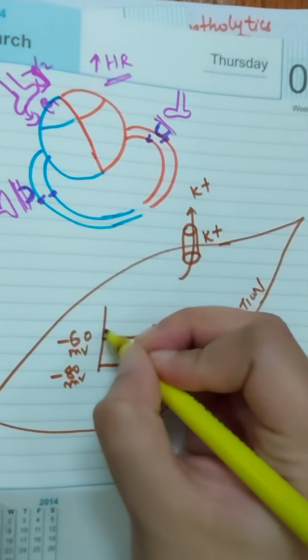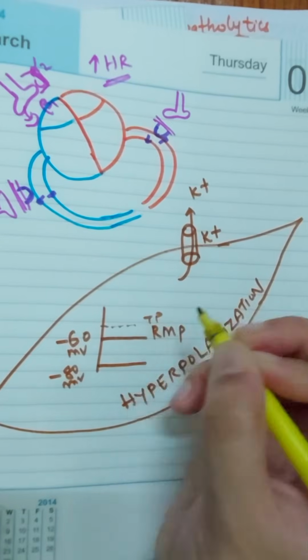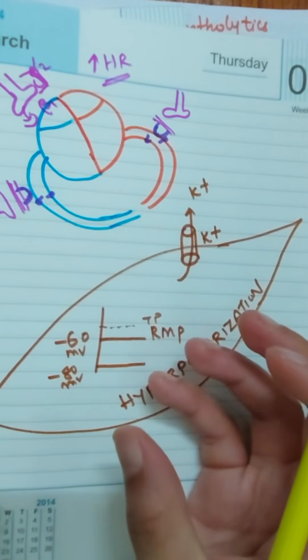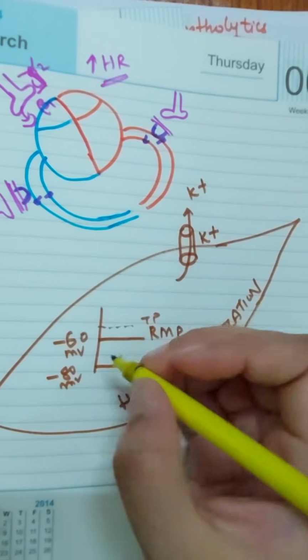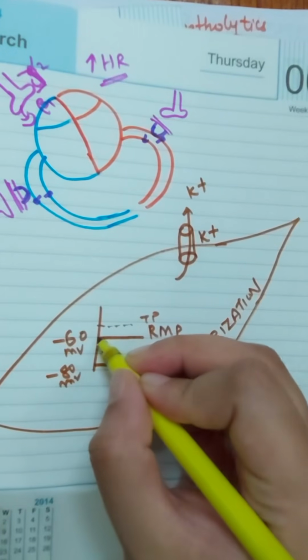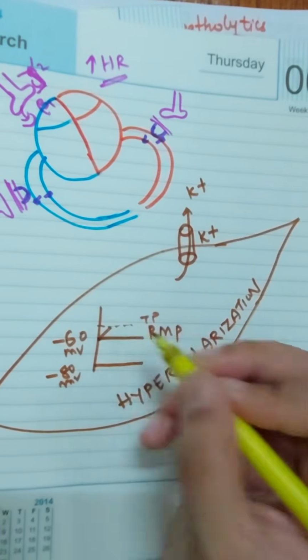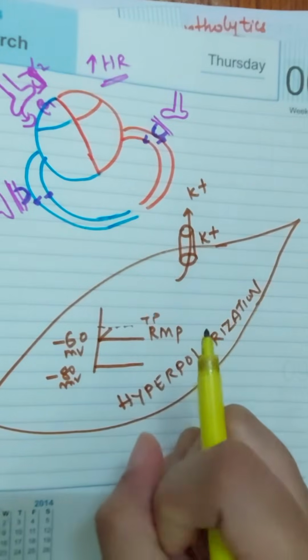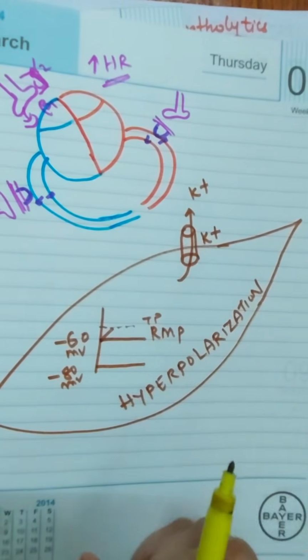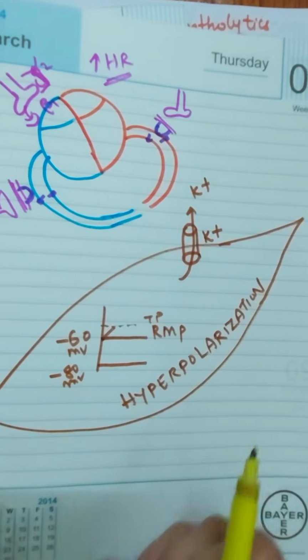Okay, so suppose this was the threshold potential. Whenever this artery was getting a stimulus, before, it just had to move from the resting membrane potential towards the threshold potential, after which the arteries would get constricted. But after giving drugs such as diazoxide, what was happening?